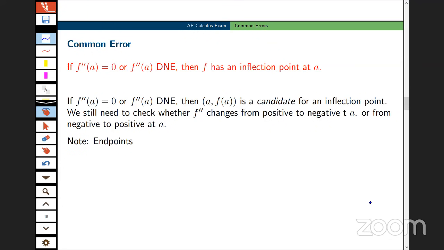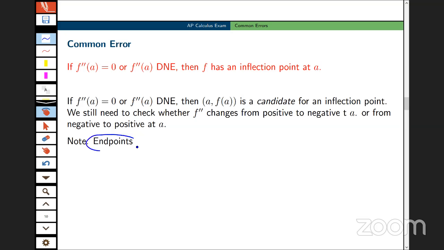We've seen lots of examples on FRQs where a student has the first derivative graphed, and they could look at where that is increasing and then changes to decreasing. So again, this is a candidate. The student must justify why they have a point of inflection, why f has a point of inflection.